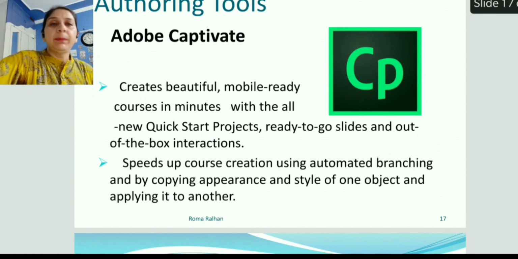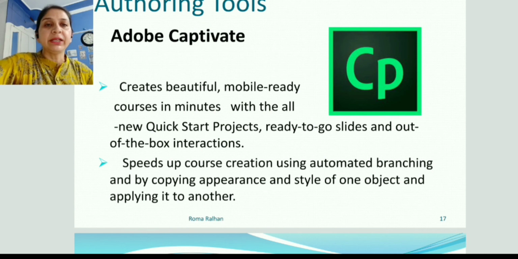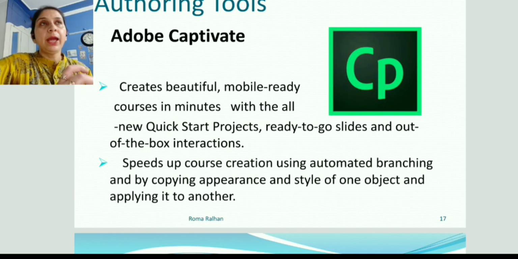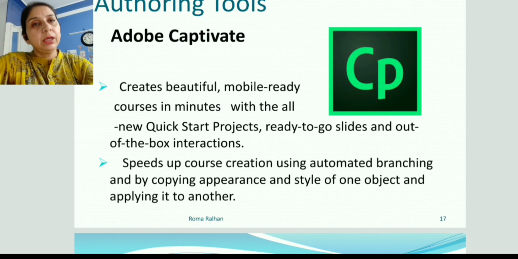Next is Adobe Captivate. Mobile ready courses can be generated through this in a very effective way. It speeds up course creation using automated branching, and by copying the appearance and style of one object and applying it to another.